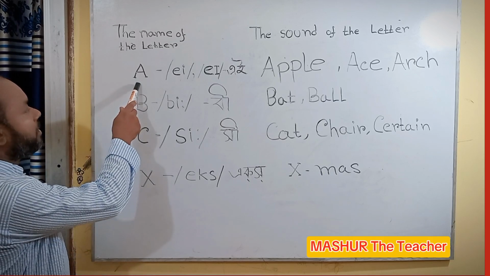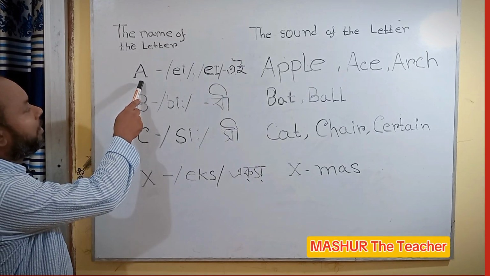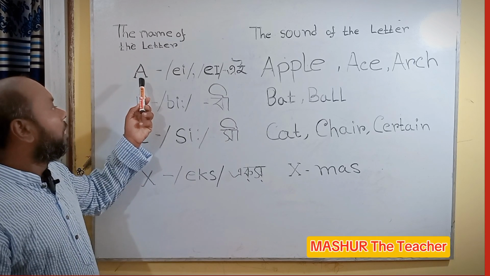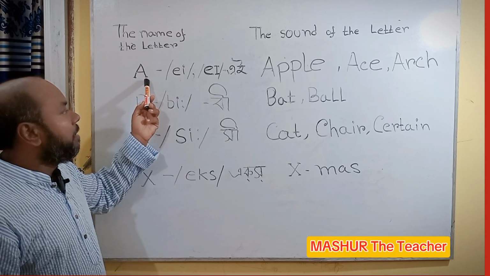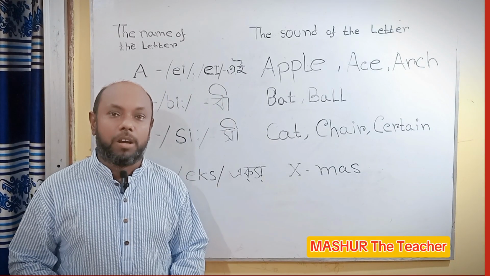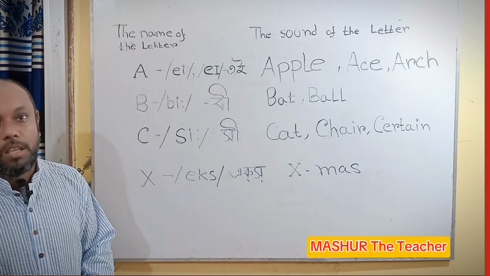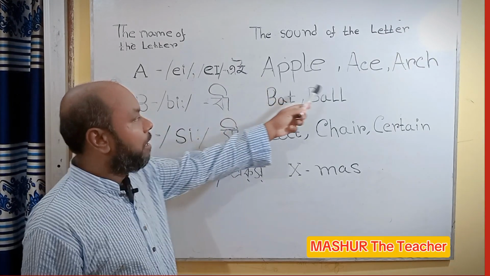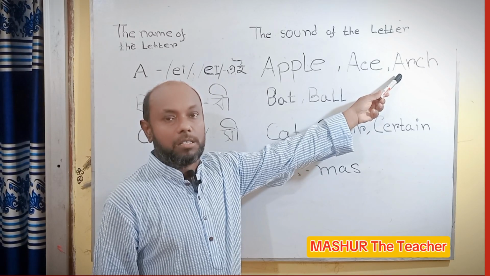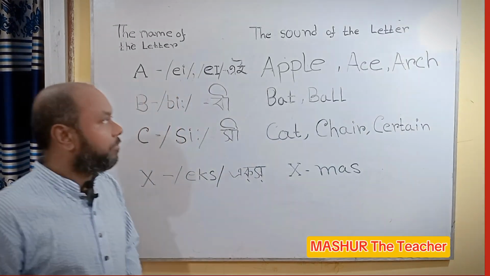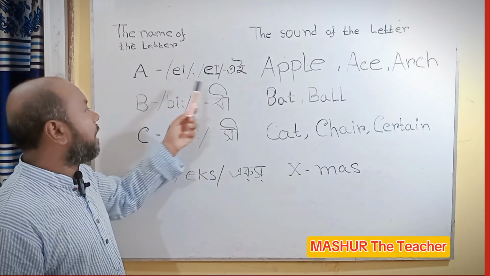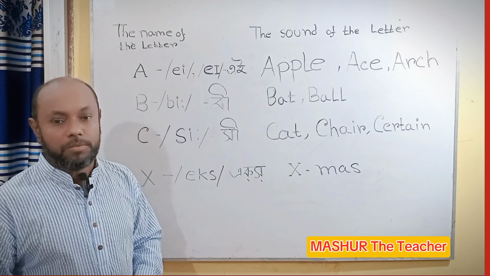Here we see a symbol. This symbol is called A. The name of the letter is A, and the sound of the letter we find in various words. That is apple, A's, and R's. So in three words, we find the name of the letter A and three different sounds.